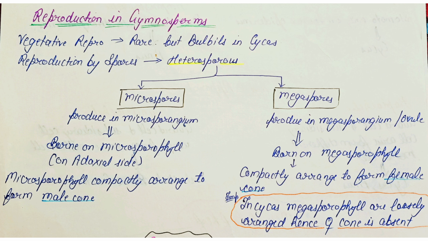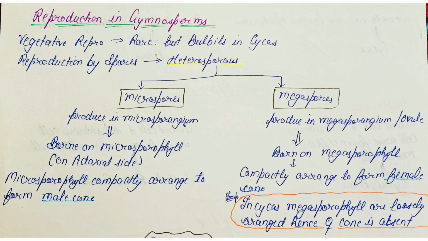Then we have reproduction in Gymnosperms. In Gymnosperms, vegetative reproduction is rare and seen in the Cycas by means of bulbils. Gymnosperms mainly reproduce through spores. These are heterosporous in nature, that is, they produce two types of spore. First is microspores and second is megaspores.